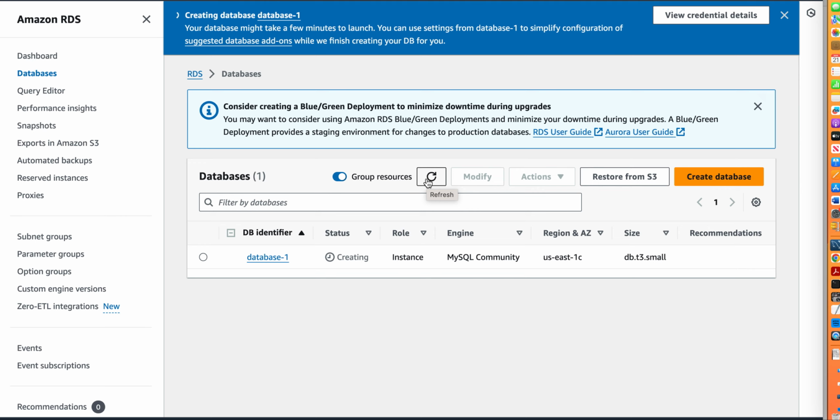So once my instance is ready, what I will do is I will take a snapshot of this instance and I will restore the snapshot as two different RDS instances. So in total I will have three RDS.